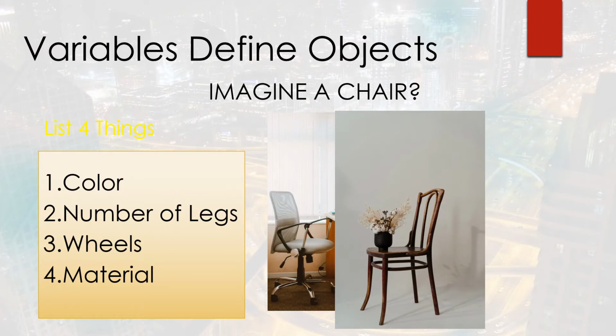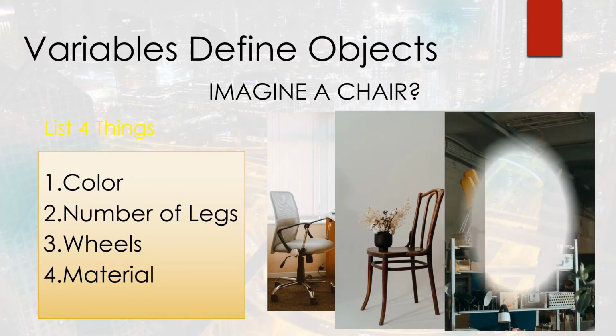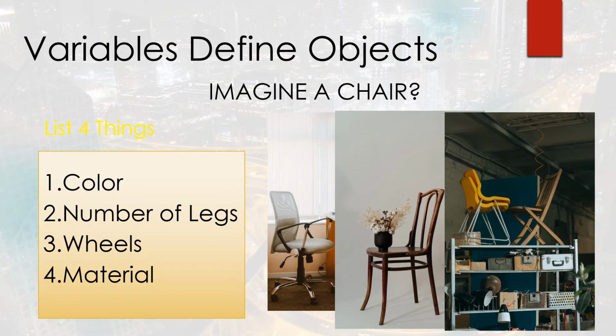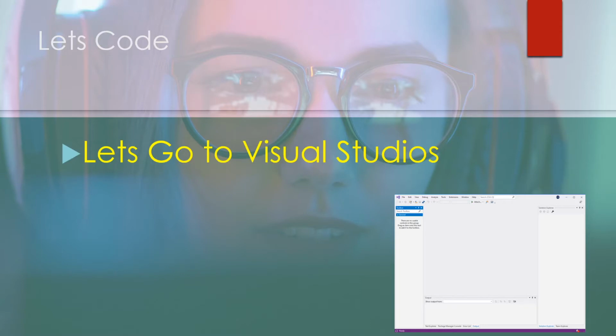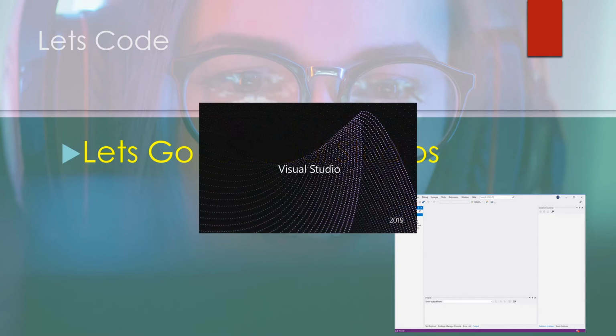Or maybe it's a variety of chairs. And so these variables would help us separate multiple chairs from one another. So this would be another way that we could use this in our program. So let's go to Visual Studios and let's go ahead and play with this a little bit. This idea of variables and things that we can do with variables.